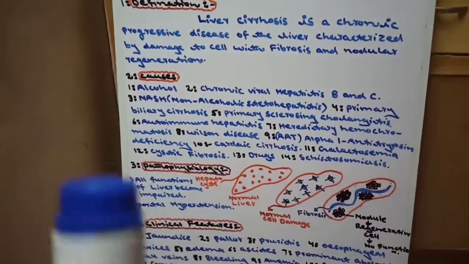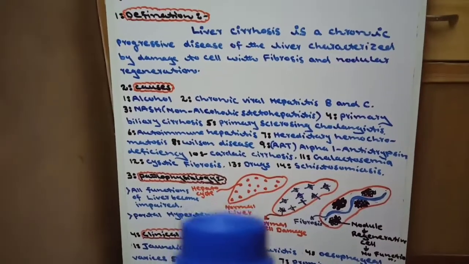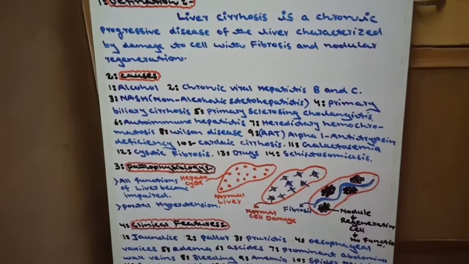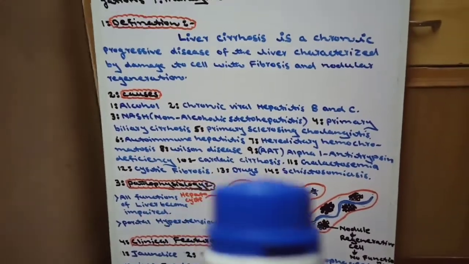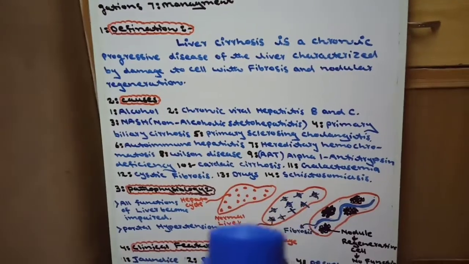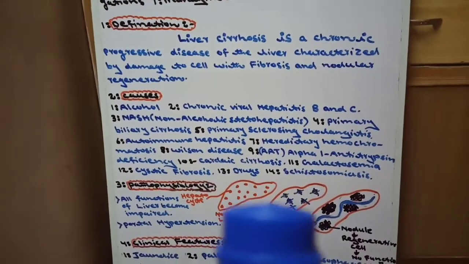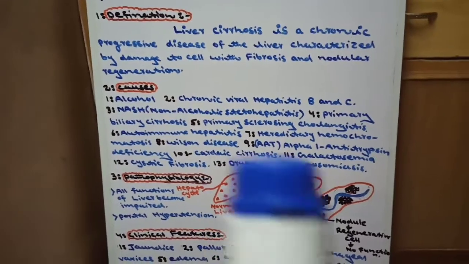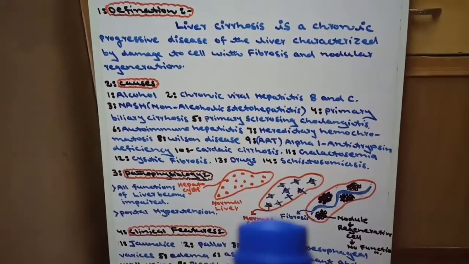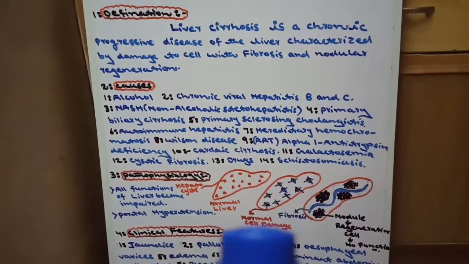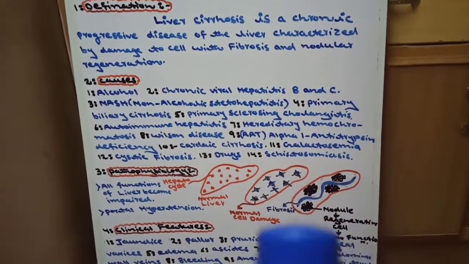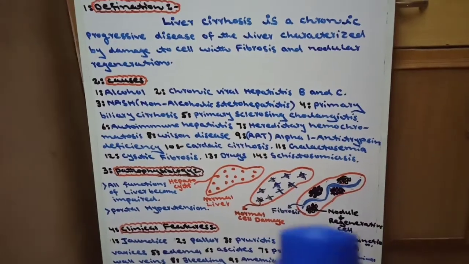Now come to the pathophysiology. In pathophysiology, in the first step, there is a normal liver with normal hepatocytes. And in the second step, due to chronic inflammation, injury occurs to the hepatocytes and normal cells become damaged. When hepatocytes become damaged, cytokines are released and inflammation occurs. Due to cytokine release and inflammation, on the damaged cells there will be regeneration of cells, and these cells have no function.